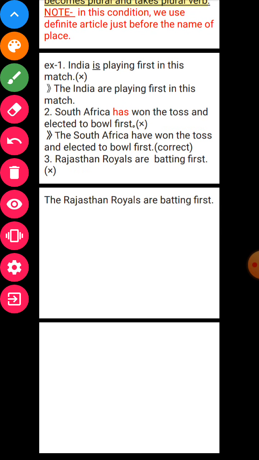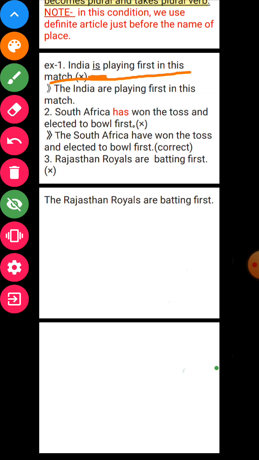The example is: India is playing first in this match. Here the word India is used for a particular team that is playing a match, not the whole citizenry of the country. So here it is denoting a team. We have learned that whenever a place denotes a team, it becomes plural, so here it will not be is, it will be are.